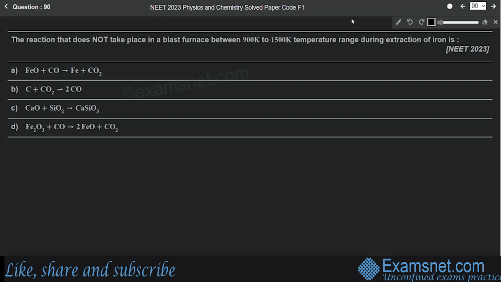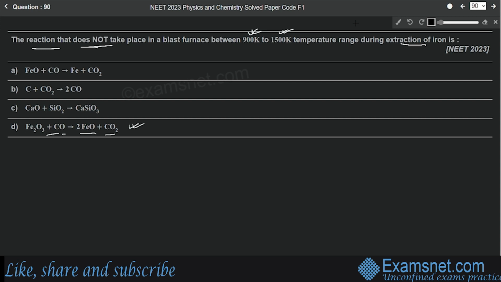Question number 90 is from the chapter General Principles and Processes of Isolation of Elements, and the question is: the reaction that does not take place in a blast furnace between 900 Kelvin to 1500 Kelvin temperature range during extraction of iron is. Okay, so out of all the reactions, the last one, Fe2O3 + CO gives 2FeO + CO2, will not take place in this temperature range.